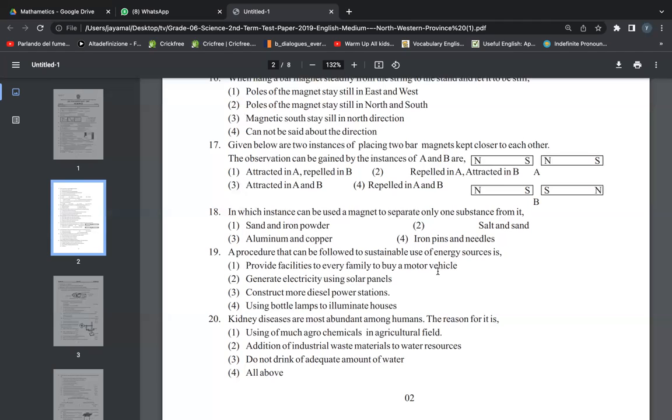No, we can't do that. That's impossible. Generate electricity using solar panels. We can do that. We can get the help of solar panels and generate electricity. That's easy. Construct more diesel power stations. For that you need lot of money. It will take lot of time and it will take lot of money. It's a very big task. Construct more diesel power stations, right? And you need manpower also.